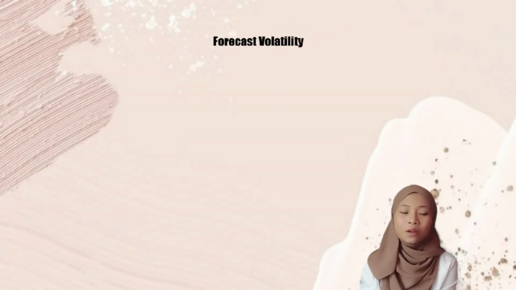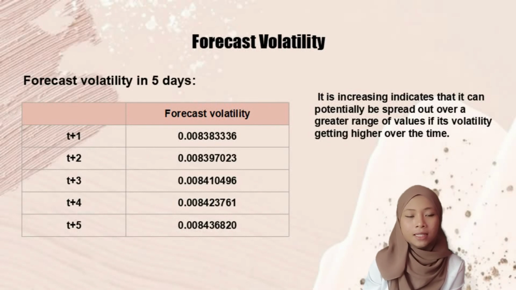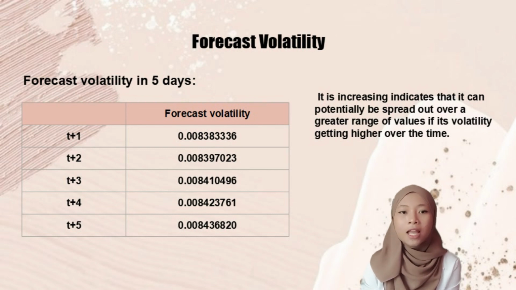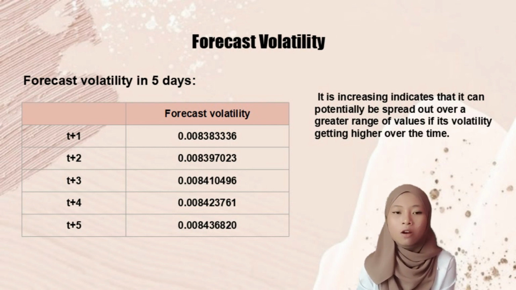The next one is the result of forecast volatility in 5 days. As you can see here, it is increasing, which indicates that it can potentially be spread out over a greater range of values if its volatility gets higher over time. This also means that the return of gold price can swing drastically in either way in a short period of time.